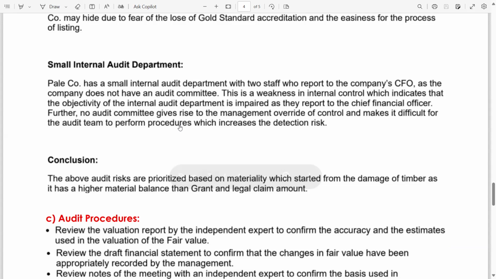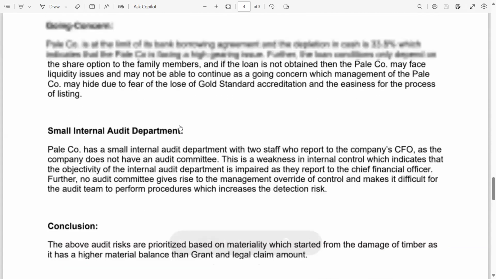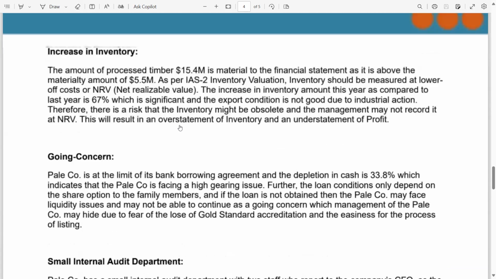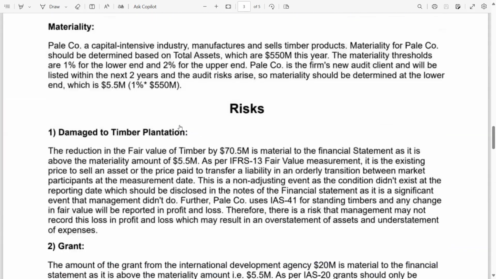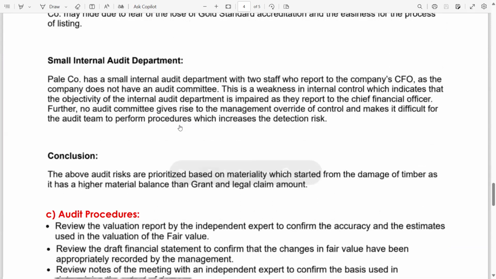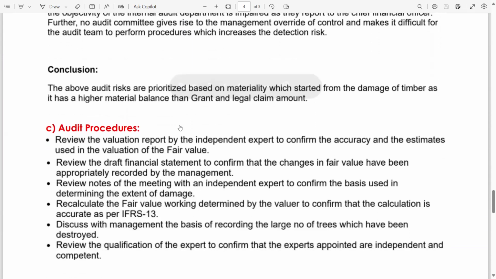Okay, guys, in these questions, there is one significant risk. What if any student told me about this significant risk? I have not written it in this question, but there is one significant risk. Let me give you a hint. This is your new client. Okay, this is your new client. I think this hint is just everything. Now, if any student is sharp, then he or she will easily pick that risk.